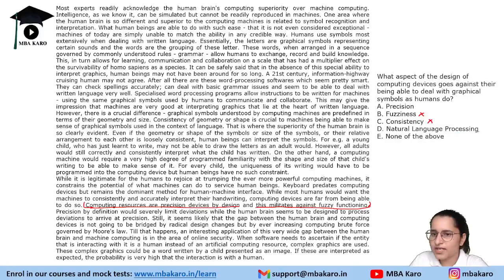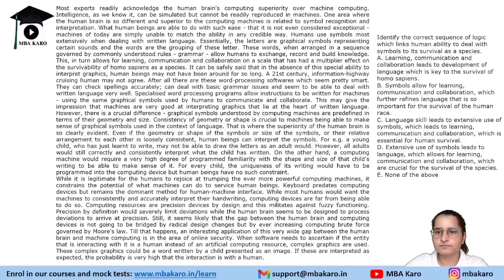consistency is ruled out, natural language processing is ruled out, and none of the above is ruled out because it is there. So the correct answer would be precision, right? Because they are precision devices by design. Now this is a very good question, and these kinds of questions are asked. You just have to be able to comprehend the information given to you in the passage properly.